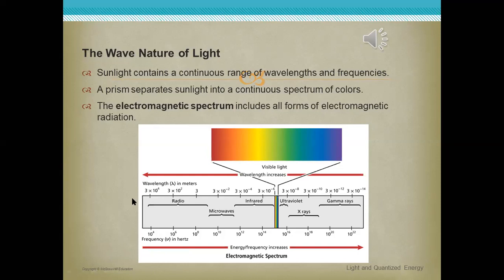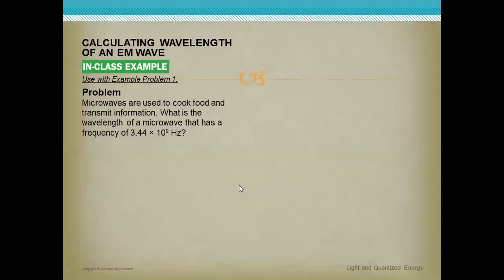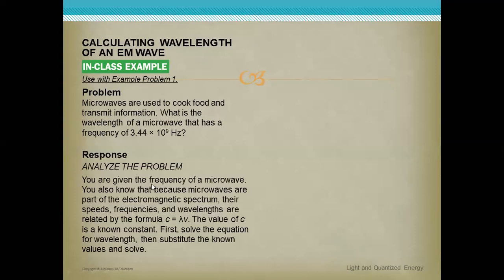Okay, so this is a component of light waves: radio waves, microwaves, infrared rays, ultraviolet radiation, X-rays, and gamma rays. After this example: microwaves are used to cook food and transmit information. What is the wavelength of a microwave that has a frequency of 3.44 times 10 power 9 hertz?